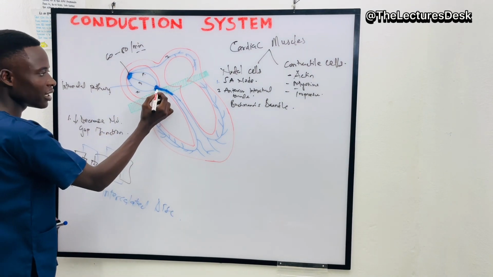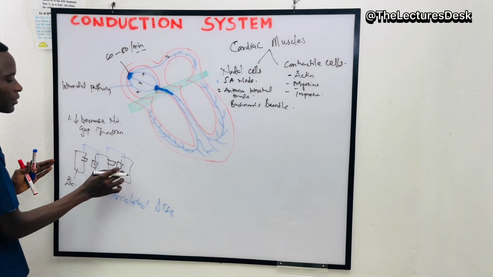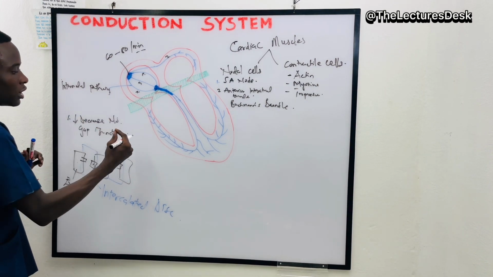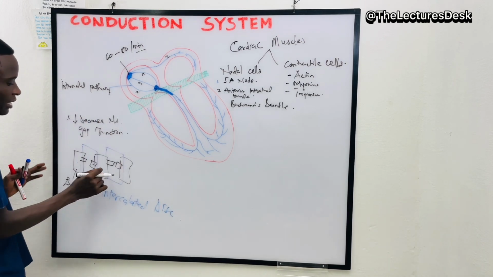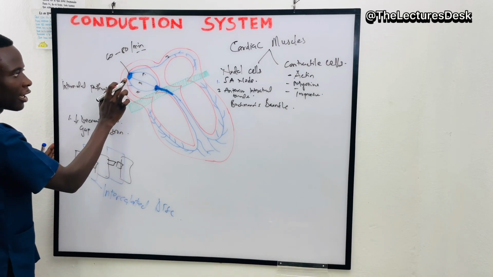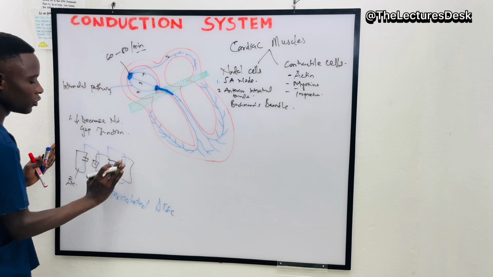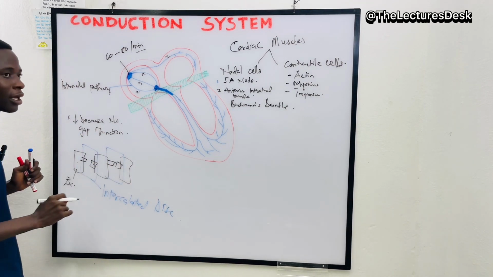Now, if you take the AV node, these gap junctions are small, or decreased in number. Their number is very small, and because of that, the excitatory ions moving from the SA node into the AV node are delayed, and will take time before they can all get to the AV node.